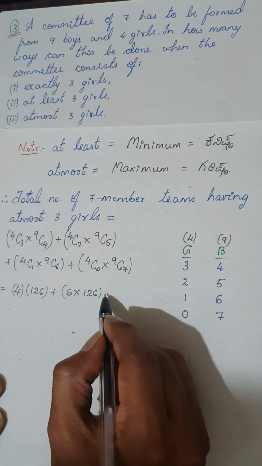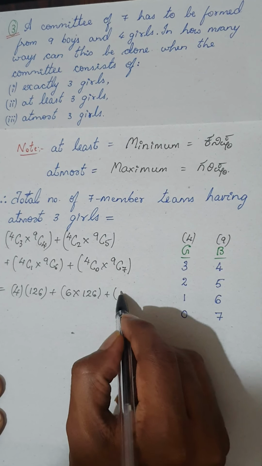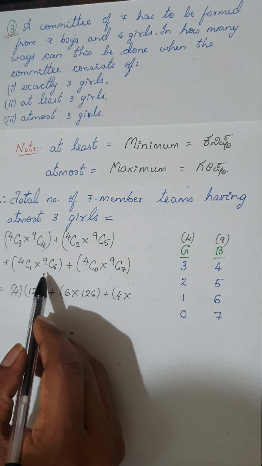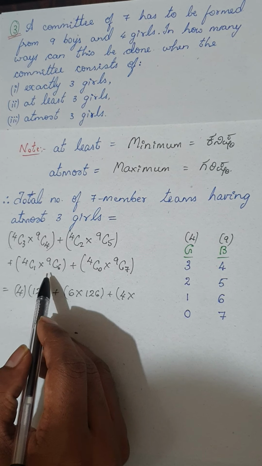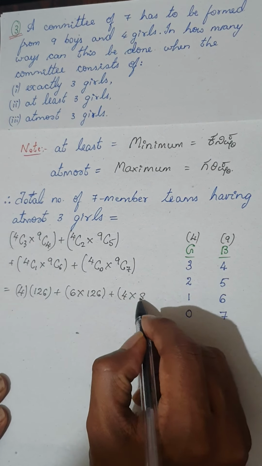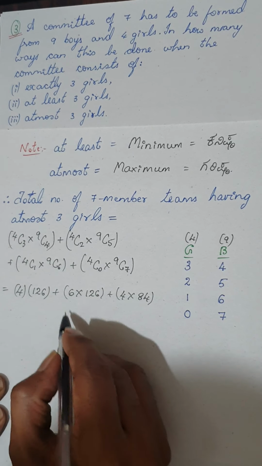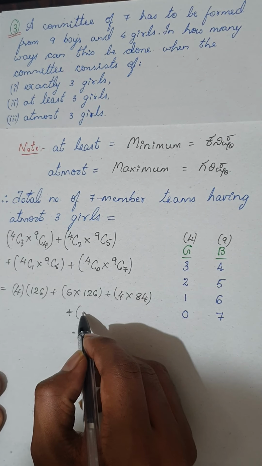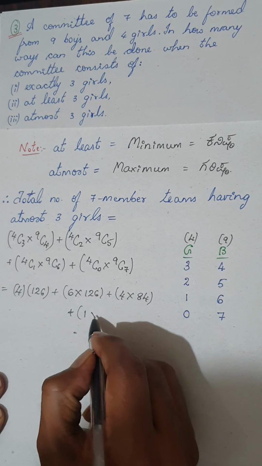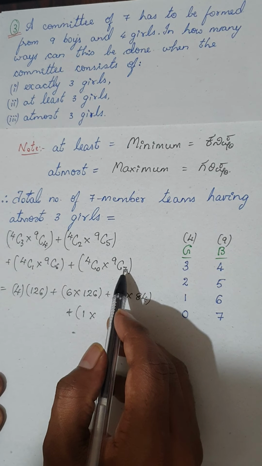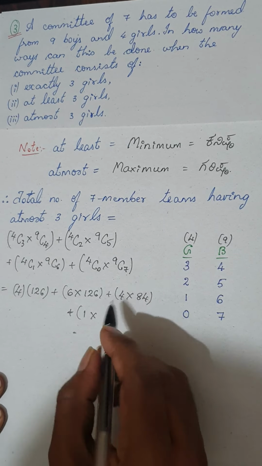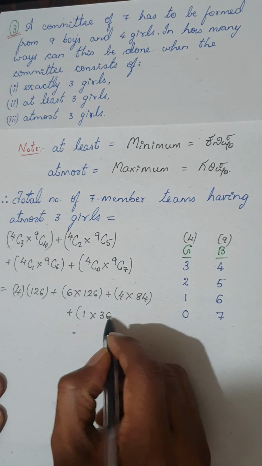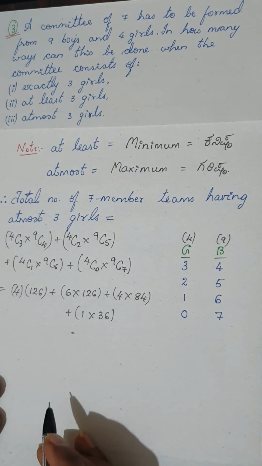Plus 4C1 is nothing but 4 into 9C6 value. 9C6 would be nothing but 9C3, which we have already calculated as 84 in the previous cases. Finally 4C0, NC0 is 1, isn't it? So it is 1 into 9C7, and 9C7 and 9C2 are both the same, that will be 36. We have already calculated that previously.